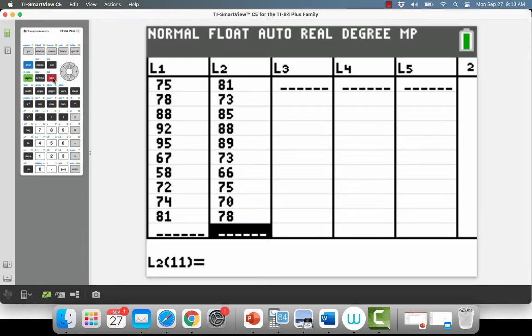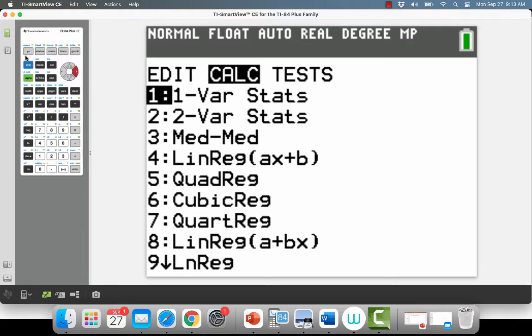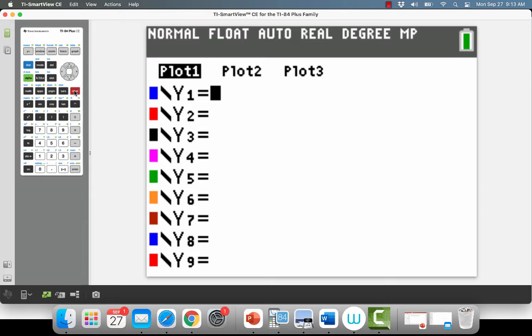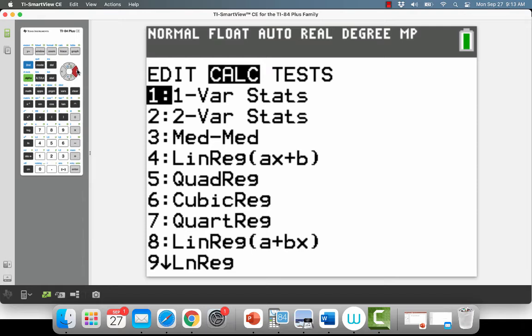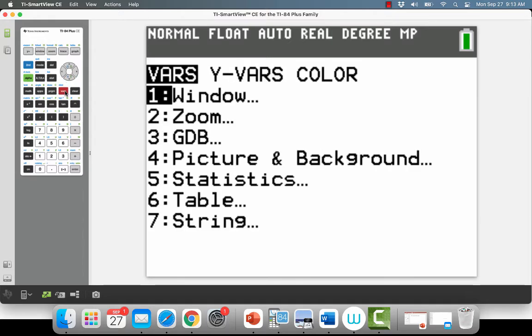So here we go. Stat, calculate. Oh, wait, I gotta clear out my, I gotta go back to Y equals and clear that out. Stat, calculate. Number 4. I'm going to store my regression equation in y1, which means I'm talking about variables.